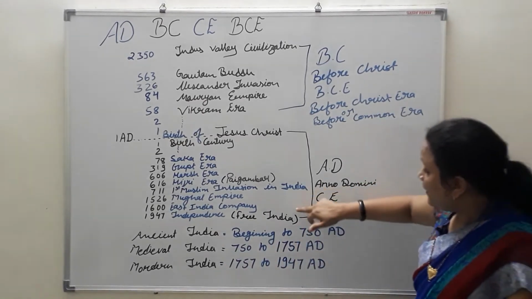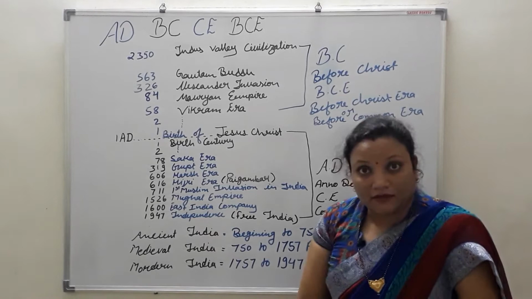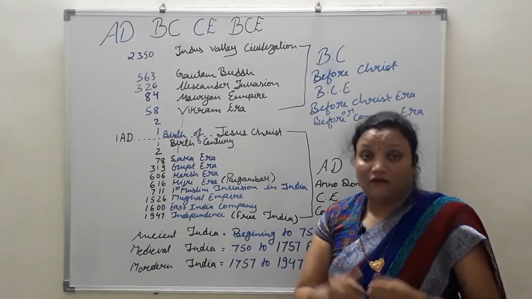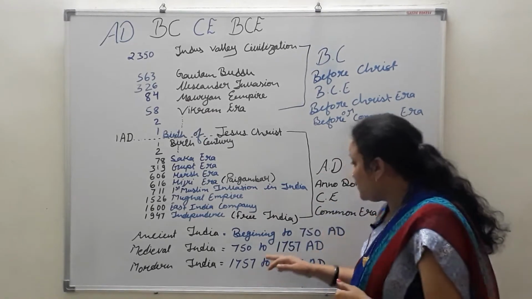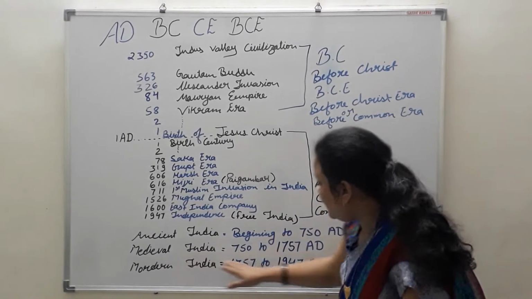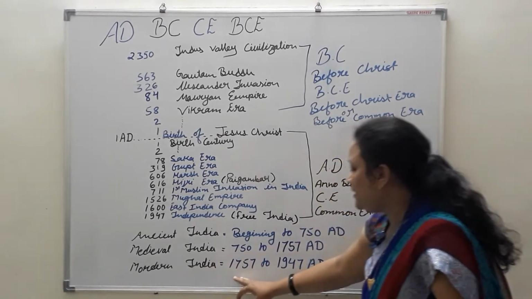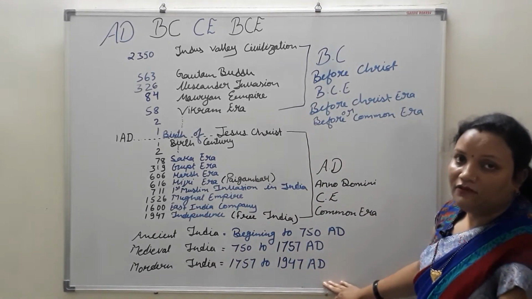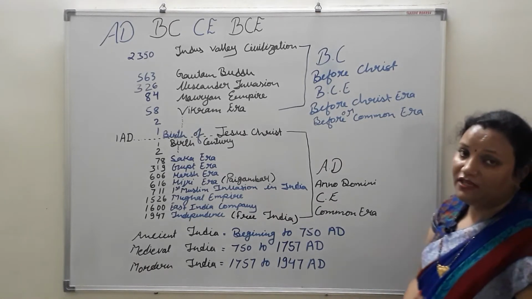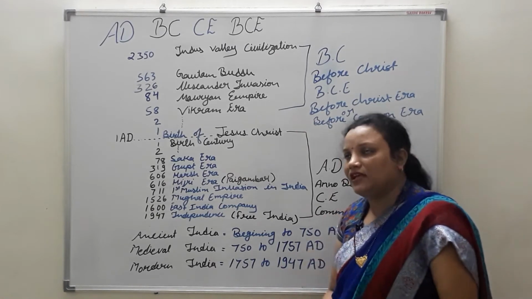When we calculate from here to here, it is about 4500 years, almost 5000 years since the birth on earth started. Ancient India time period is the beginning to 750 AD, medieval India is 750 to 1757 AD, and modern India is 1757 to 1947. 1947 is the date, as you know very well, when we got freedom in our country. Till that time we have modern history.